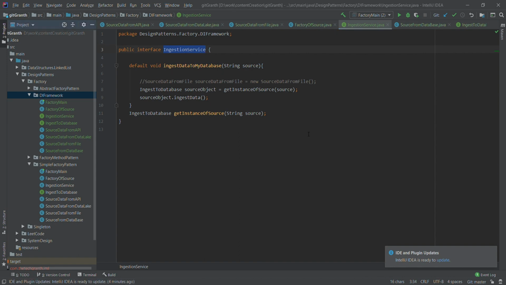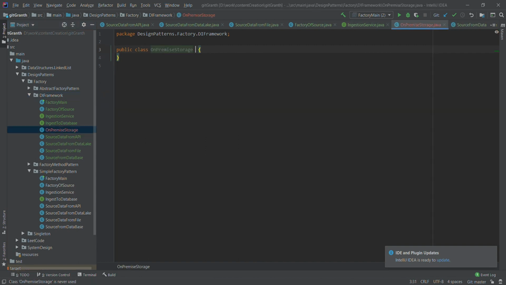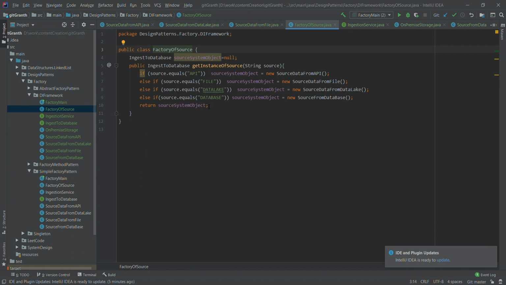The first subclass we can name as on premise storage. So let us create the on-premise storage class, and this will implement ingestion service. We just need to implement this method. When we have this get instance of source, we are implementing it here. Whatever work was done by the factory initially will now be delegated back to the subclass, and the subclass in our case is the on-premise storage.